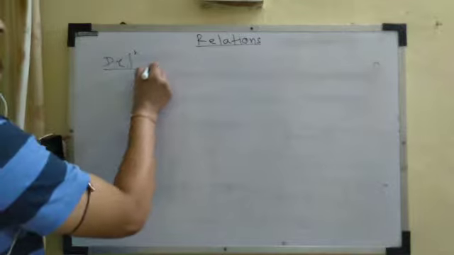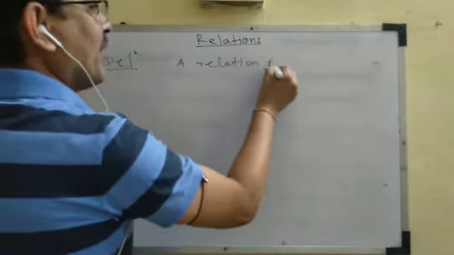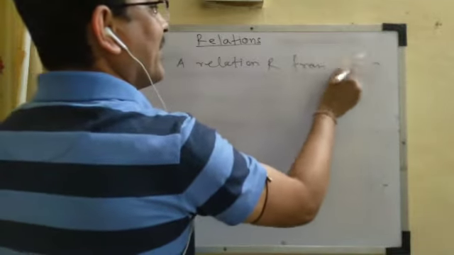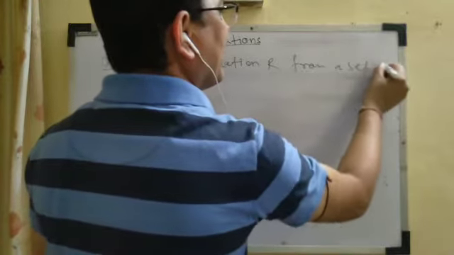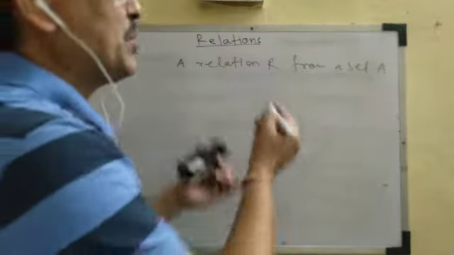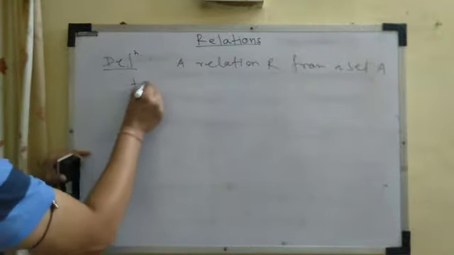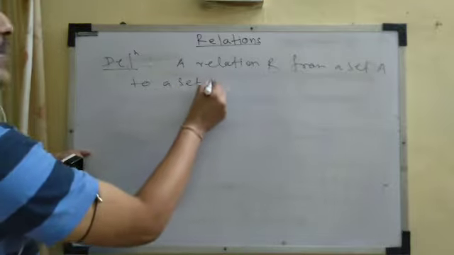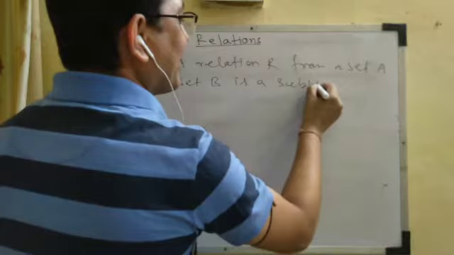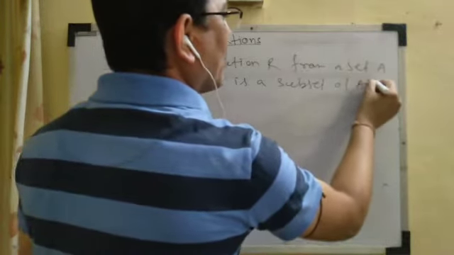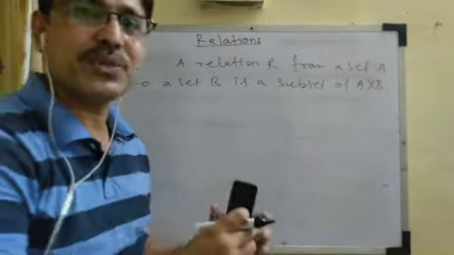A relation R from a non-empty set A to a non-empty set B is a subset of A cross B. Here, set means you consider it as a non-empty set.